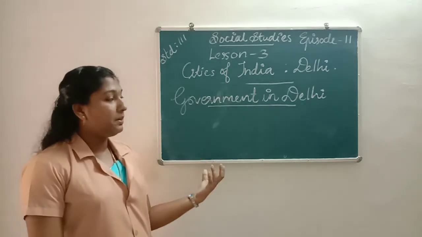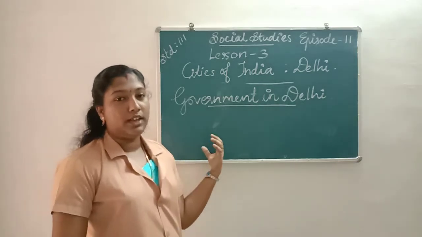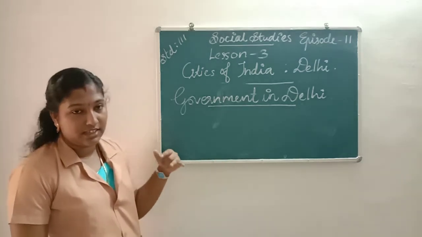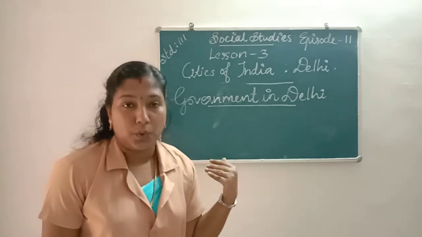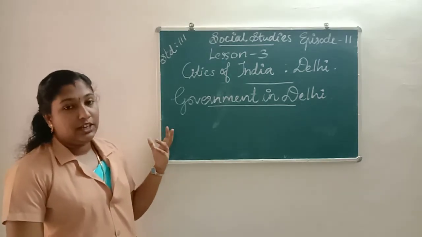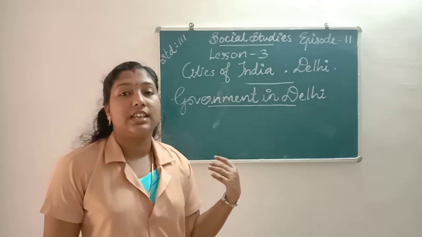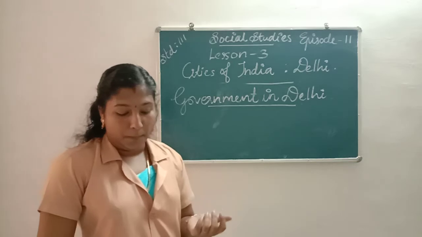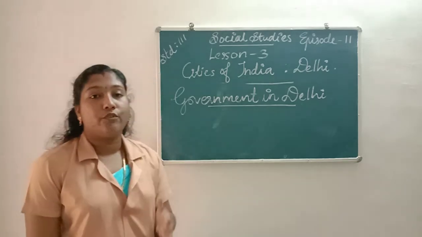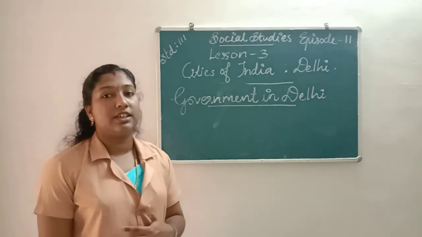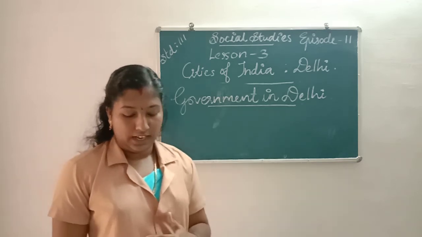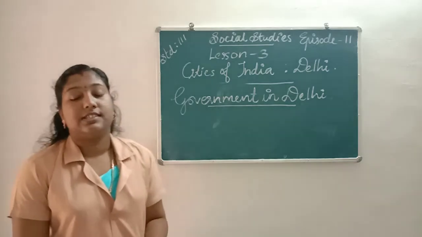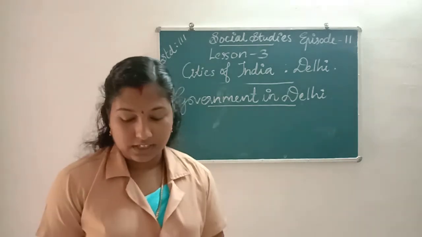The Prime Minister and the President work from New Delhi, and the two houses of Parliament, the Lok Sabha and the Rajya Sabha, also work from New Delhi. The President of India lives in the Rashtrapati Bhavan. All the important offices of the government of India are situated in New Delhi. And New Delhi is the capital of India.